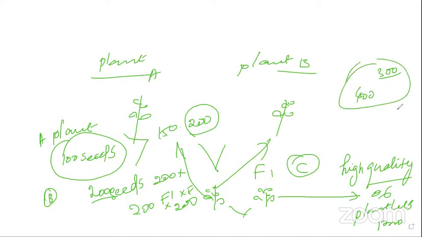The parent is 100, and by the second generation you get 400 seeds. Likewise, up to the 10th generation, it may be 1,000 or 10,000. So it is a pure line only. There is no sterile condition, all are of fertile nature. That is very, very important, my dear. So this is the important point.